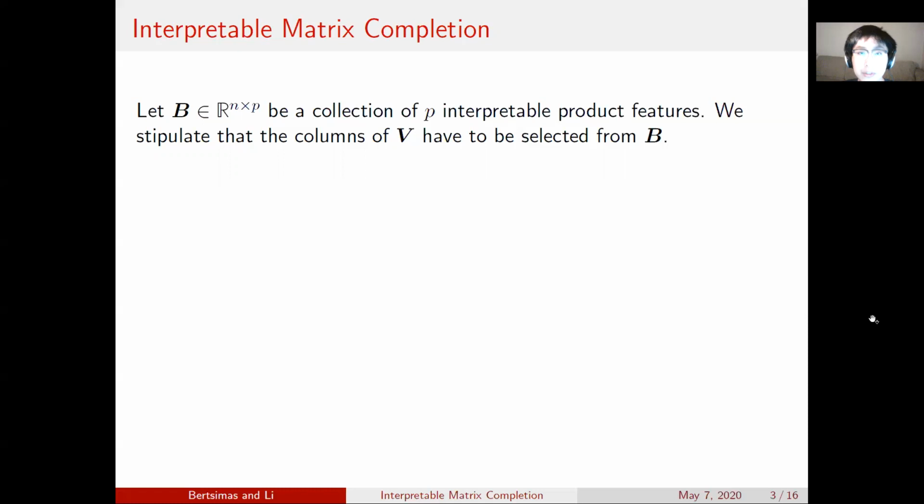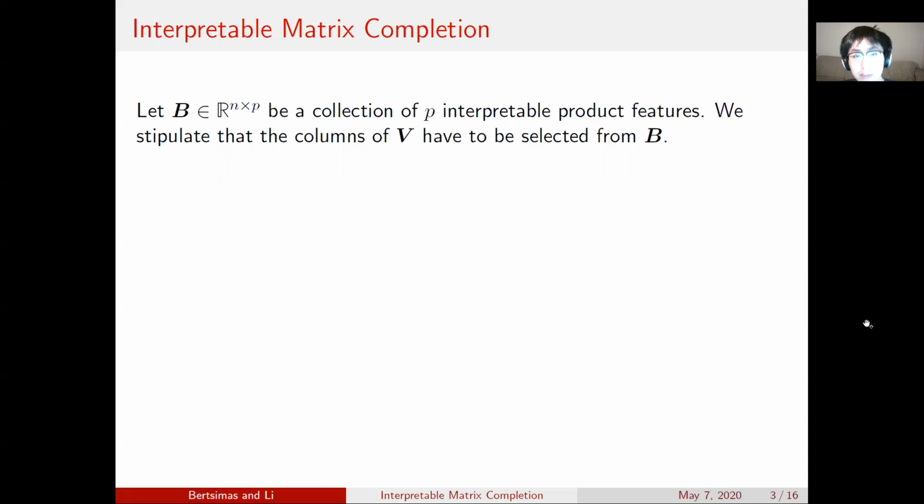Let us introduce B, the matrix which is a collection of P interpretable product features. And we will stipulate that the columns of V have to be selected from B, so that the features that appear in the V are also interpretable. And such features in the matrix B might be, for movies, running time, IMDb score, budget, etc.